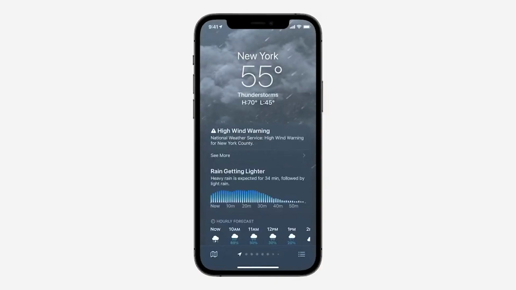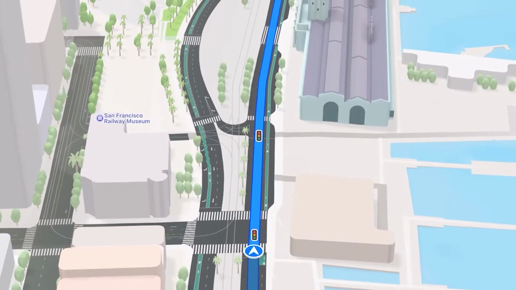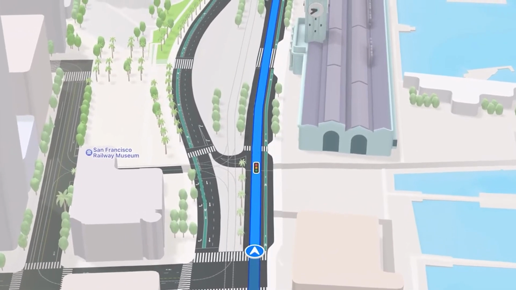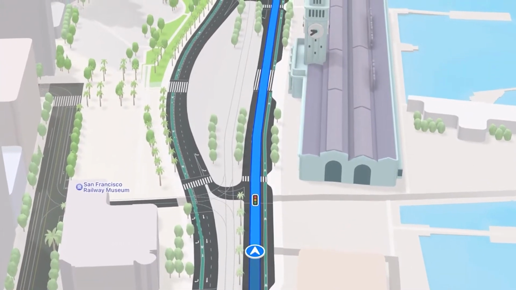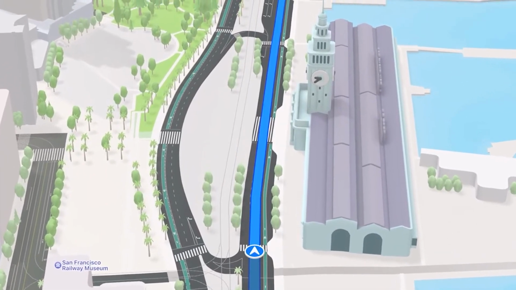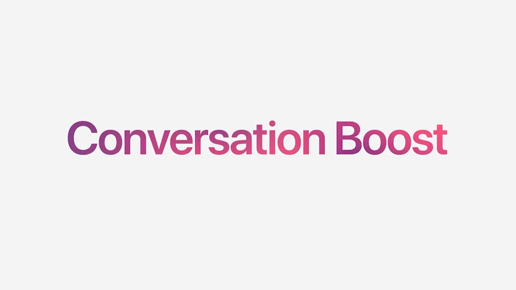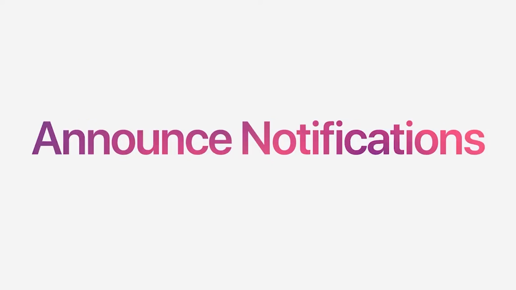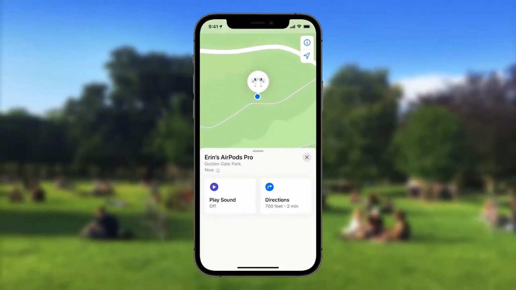Weather app has been given a new design, better weather graphics, and also peppy backgrounds. Now coming to the maps, the details of the new roads have been added, and also the complex interchanges have been made clearer for a smooth user experience. Other knickknacks included are Conversation Boost, notifications that can be announced, and the Find My feature, which has been enhanced for users. So these were the things brought by Apple in the new iOS 15.